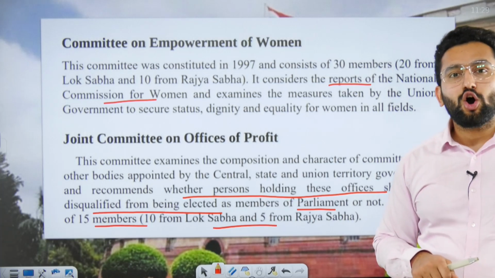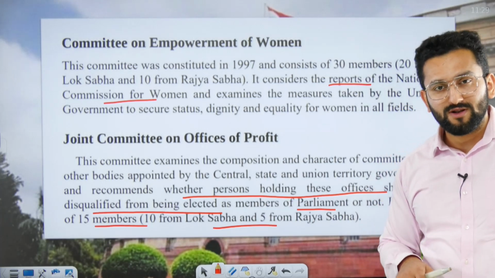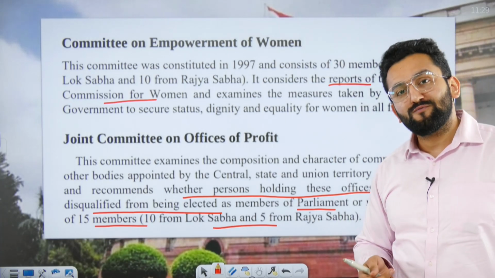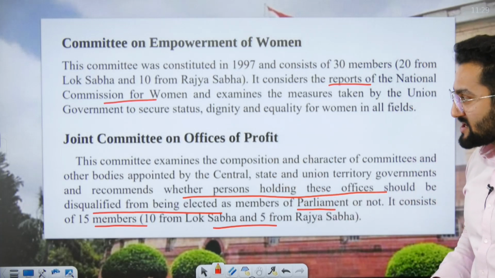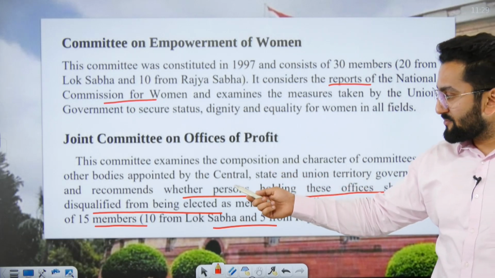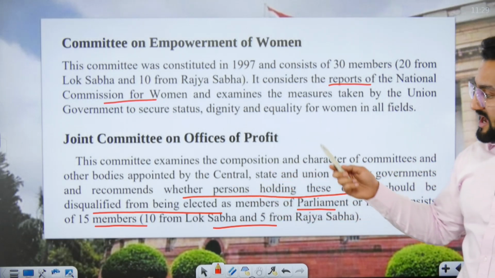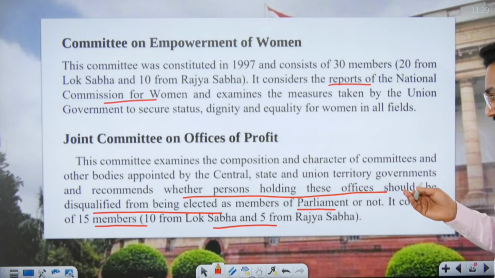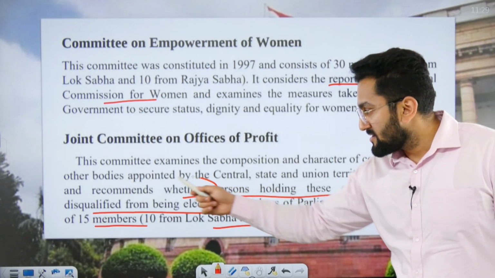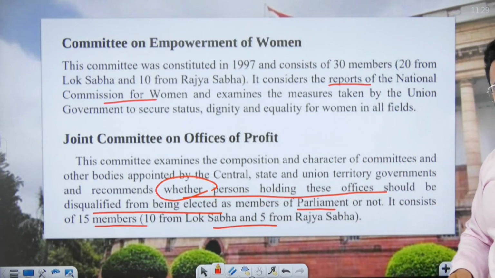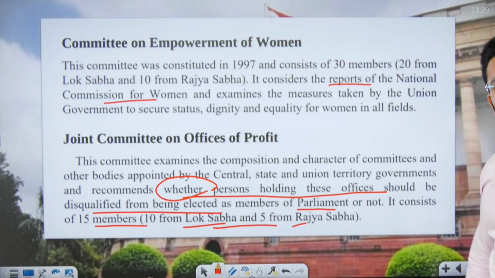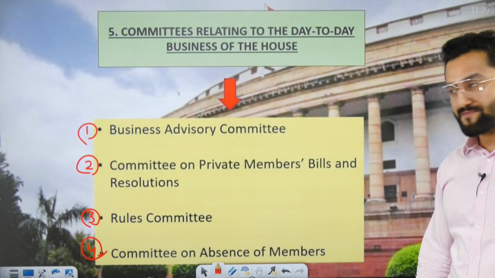Now we have the Joint Committee on Office of Profit. Office of Profit, you know, can be a basis of disqualification. So what amounts to Office of Profit is going to be decided by this Joint Committee on Office of Profit. The committee examines the composition and character of committees and other bodies appointed by the centre, state, or union territory government, and recommends whether the person holding these offices should be disqualified from being elected as a member of Parliament. The point is to know whether this amounts to Office of Profit or not. It consists of 15 members, 10 from Lok Sabha and 5 from Rajya Sabha. I think it is clear.